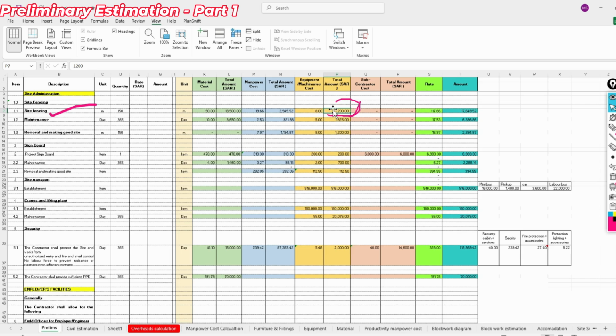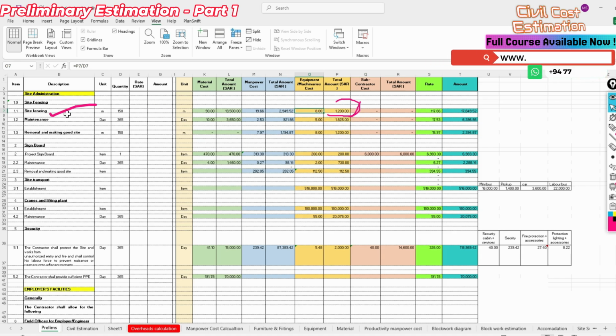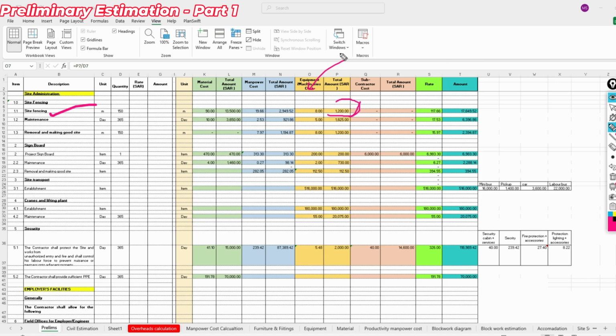So from this 1200 we can easily derive the unit rate. We have to divide the total amount by the quantity, you can see here. So total amount divided by 150, so we can easily derive the unit rate for the equipment and machineries that we used during our site fencing. In this point we can say some hammers, some other related accessories and plants, machineries used for fixing the site fencing related accessories, something like this.